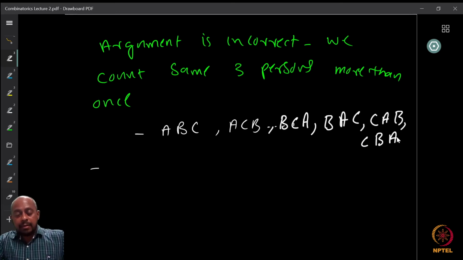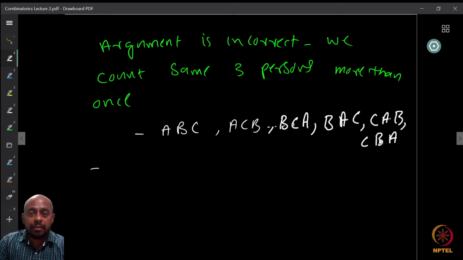And exactly these possibilities only. Any other choice of order will not give exactly these three guys. So therefore, to choose the three guys, we have counted them how many times? 1, 2, 3, 4, 5, and 6 times. So 6 times we have overcounted the same triplet of people, right?